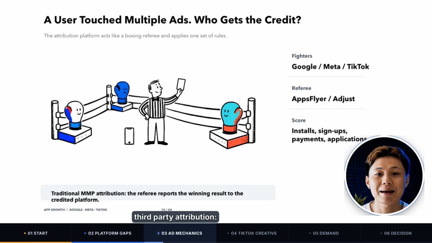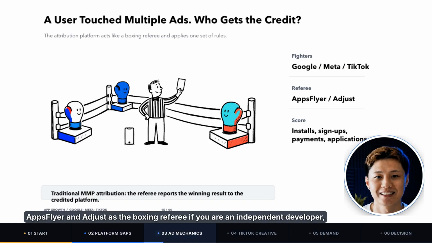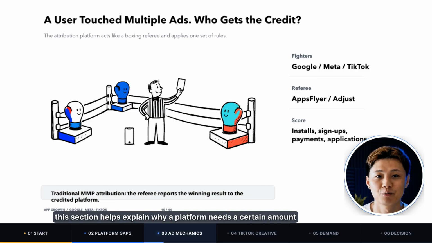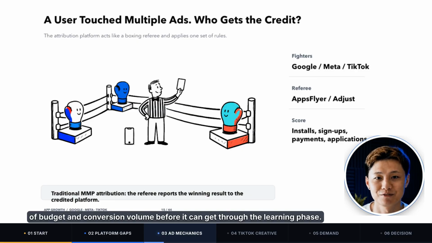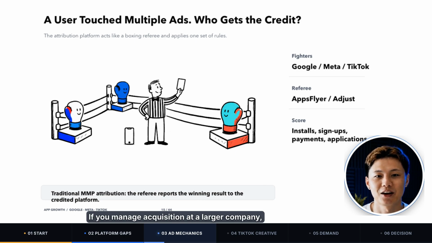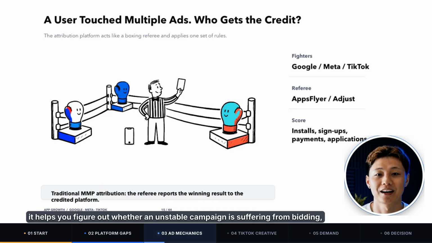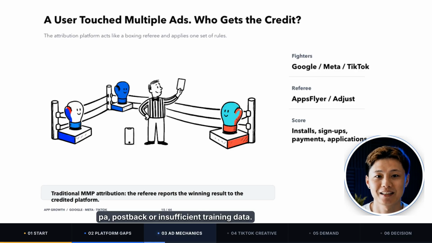Third-party attribution, AppsFlyer and Adjust as the boxing referee. If you are an independent developer, this section helps explain why a platform needs a certain amount of budget and conversion volume before it can get through the learning phase. If you manage acquisition at a larger company, it helps you figure out whether an unstable campaign is suffering from bidding, postback, or insufficient training data.